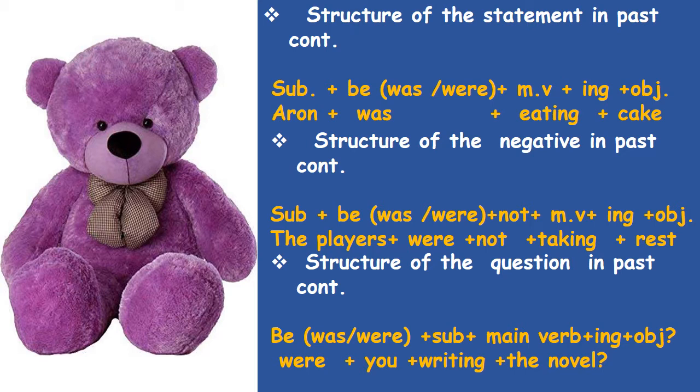Writing, main verb plus ing. Write is main verb, ing is added with that, plus the novel object. Here you can use object or adjective or adverb or complement. So the example for the structure of the question in past continuous is were you writing the novel.